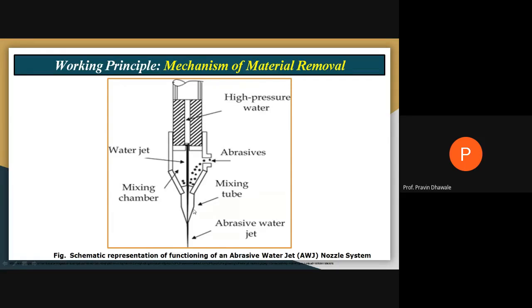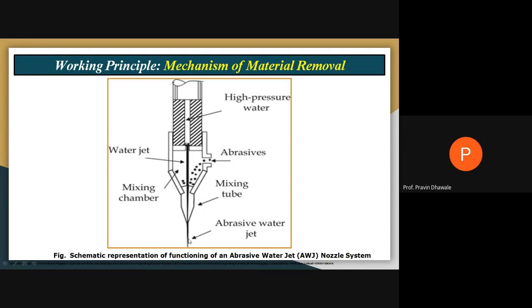And this part will be called a nozzle, with gradually reducing cross sectional area. So this high pressure water along with the abrasive particles, right? This mixture of abrasive particles and water will be called slurry. Now it is passing through this nozzle. When it is passing through this nozzle, its pressure energy is converted into kinetic energy. So at the tip or mouth of the nozzle, you are getting a high velocity abrasive water jet. This will be the main working principle of the abrasive water jet machining process.